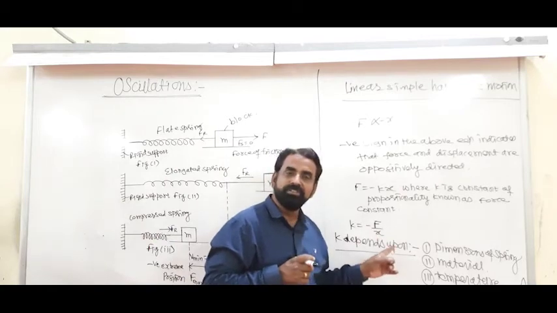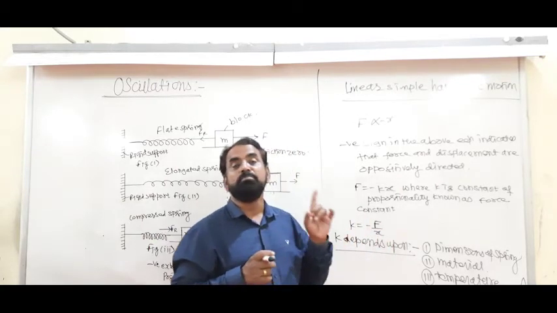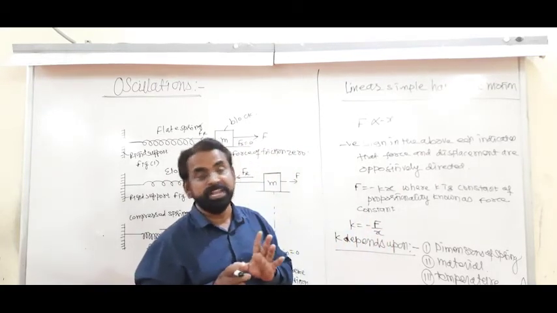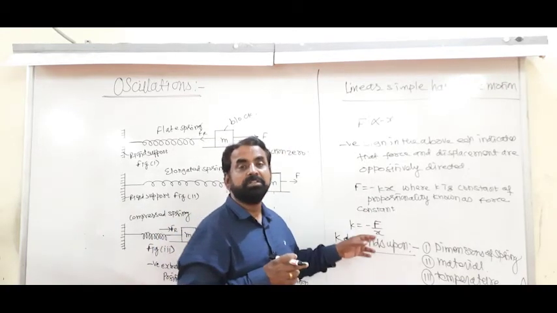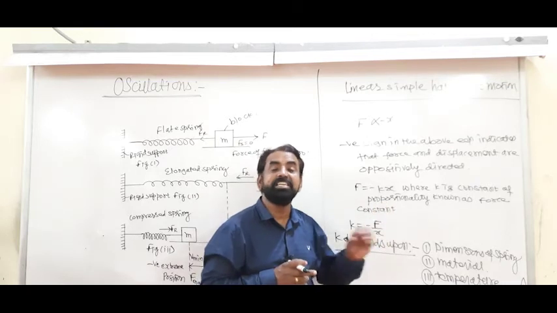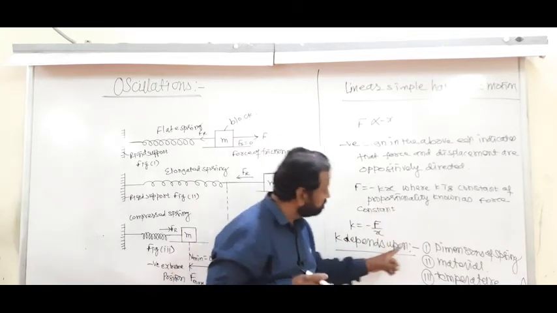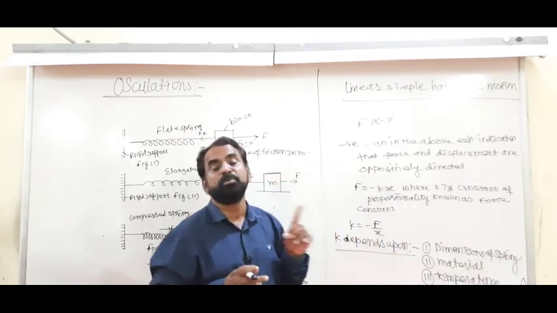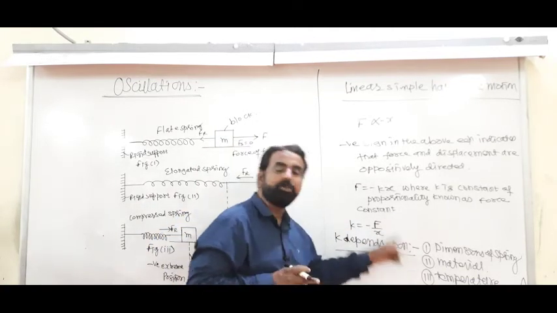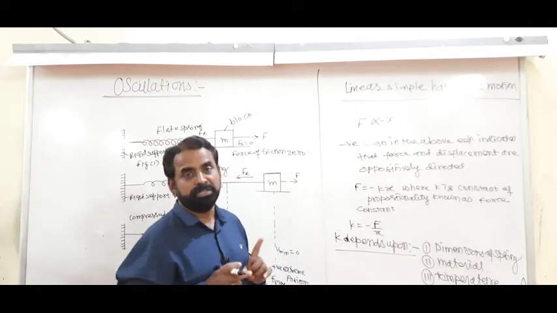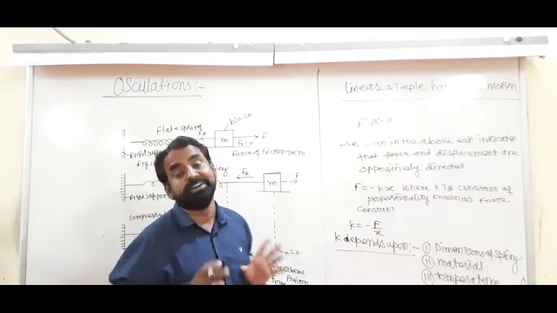The answer is the fourth, but most students wrote both force and displacement, which is the wrong answer. So you must remember such typical questions asked in the examination. I have highlighted that question so that you remember.